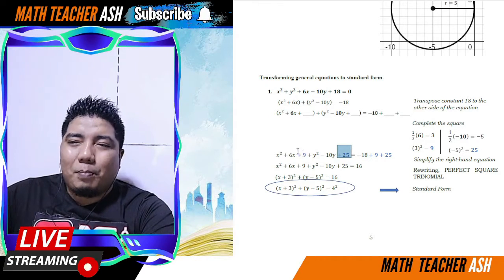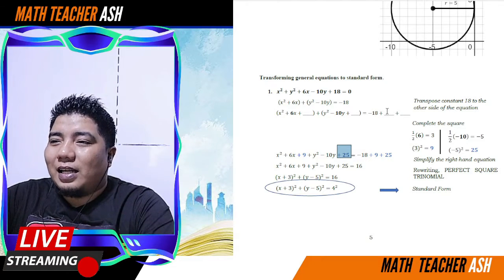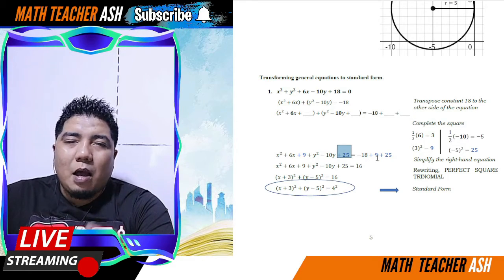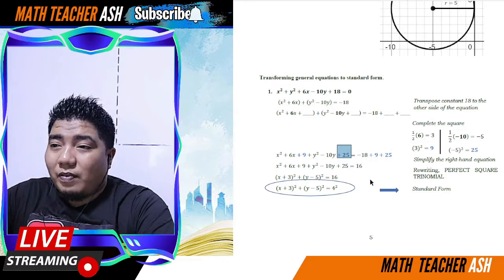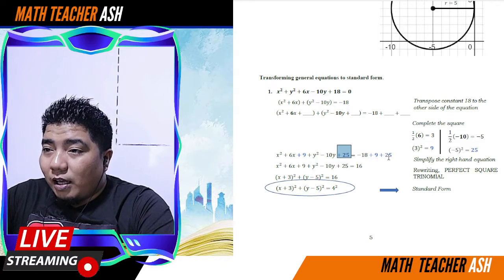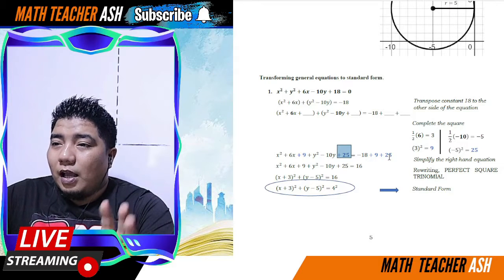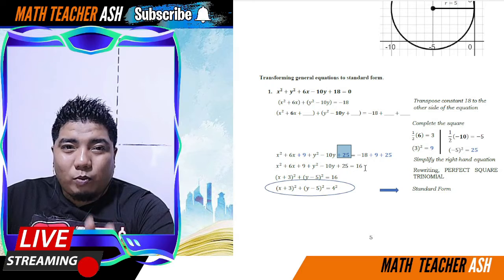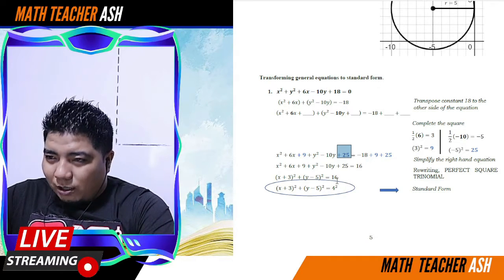Because you added plus 9 and plus 25 on the left side, you also add plus 9 and plus 25 on the right side. So, negative 18 plus 9, that is negative 9. Negative 9 plus 25, and the answer for that is positive 16. So, now the right side is 16. Okay, so that will be the r squared. So, put down 16 first.